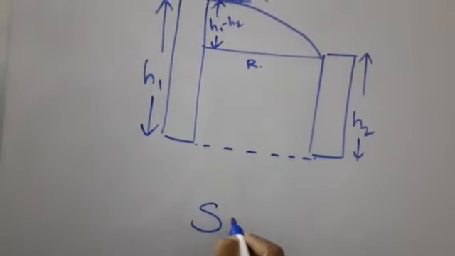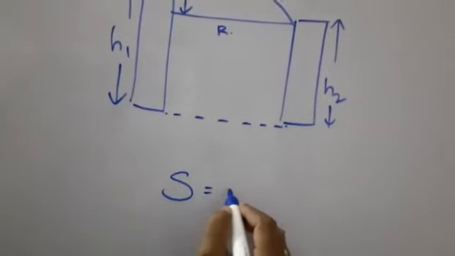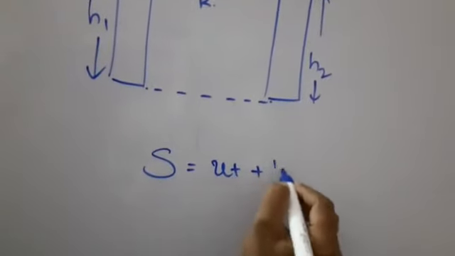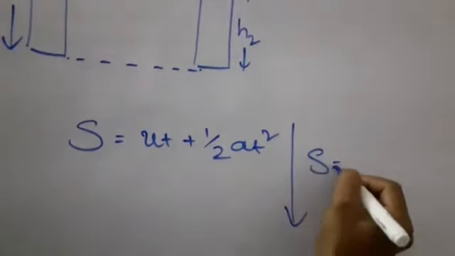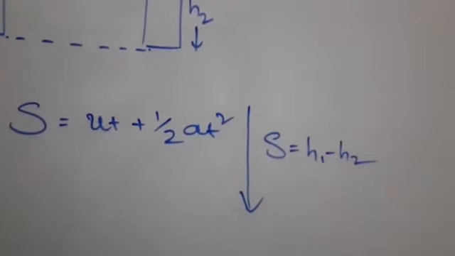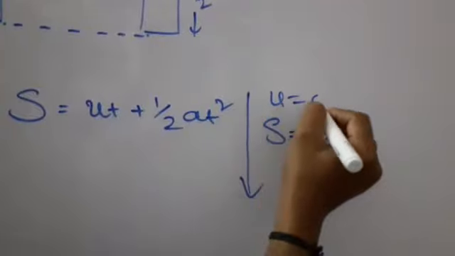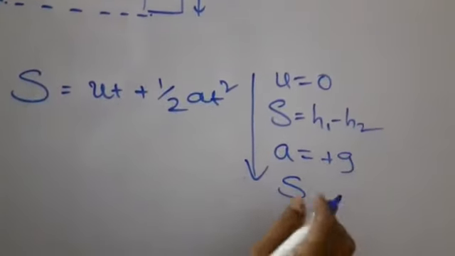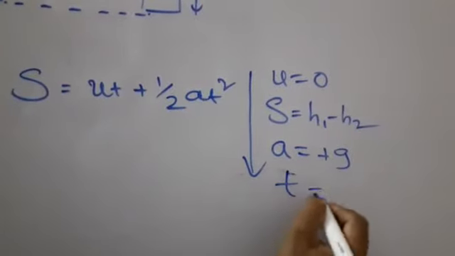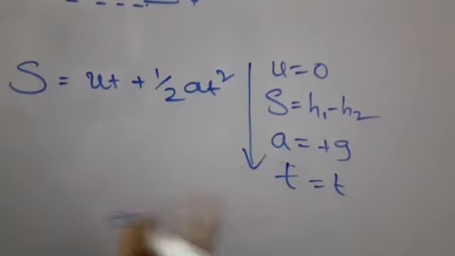Therefore s = ut + ½at², where s = h1 - h2. This behaves like a freely falling body, with u = 0, a = +g, and time t.